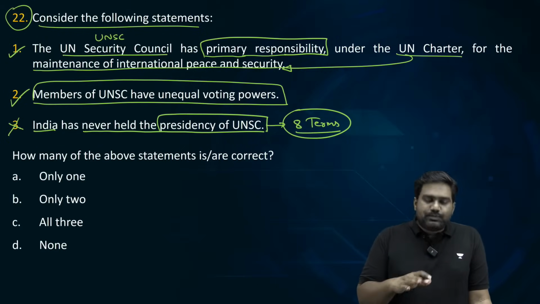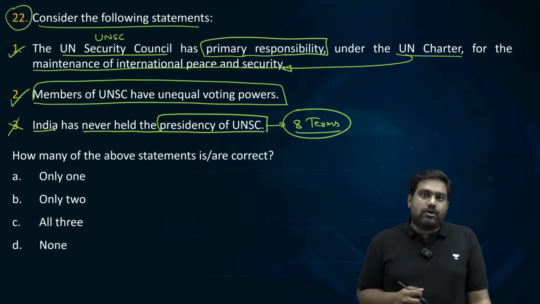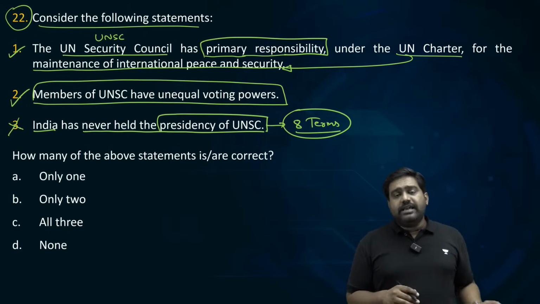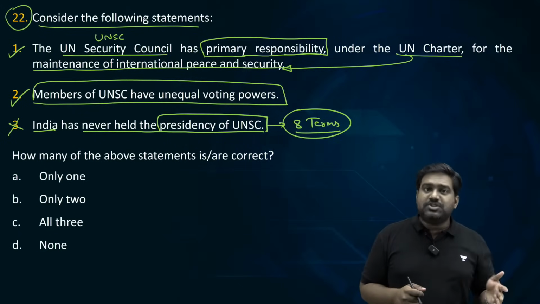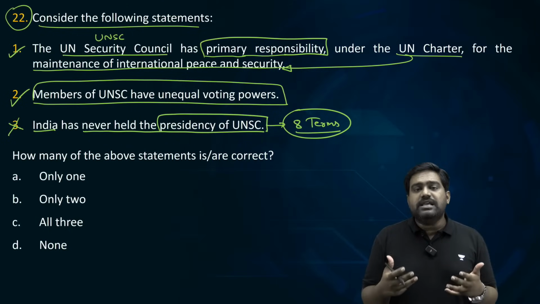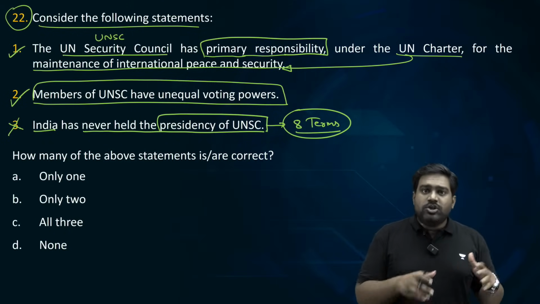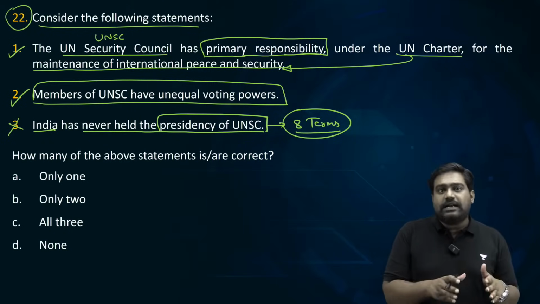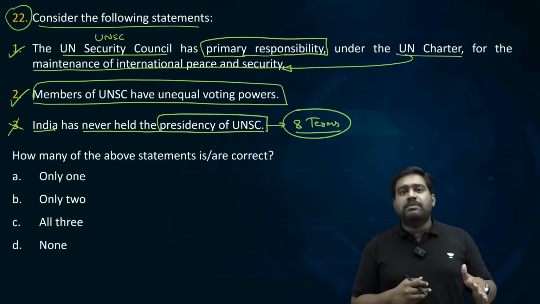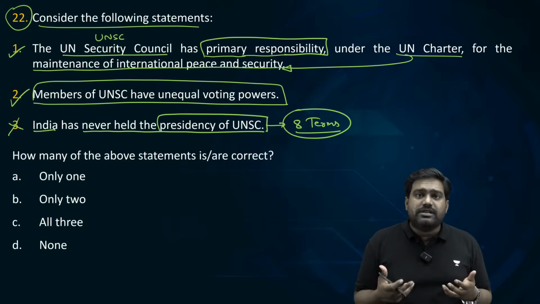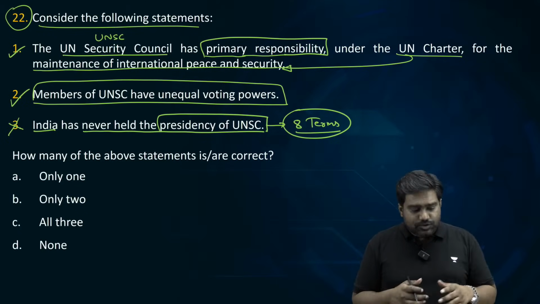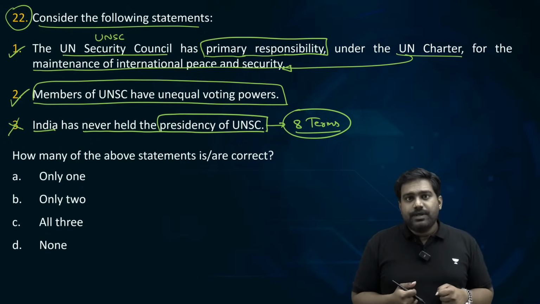Is that clear? Now let me explain some key points about UN Security Council. The UNSC happens to be the most powerful organ of the UN, even more than UN General Assembly. And that is the irony about UN. Even though UNGA is a universal democratic body where every country has membership, where everyone has an equal vote, the UNGA does not have the real authority, especially when it comes to security related issues.